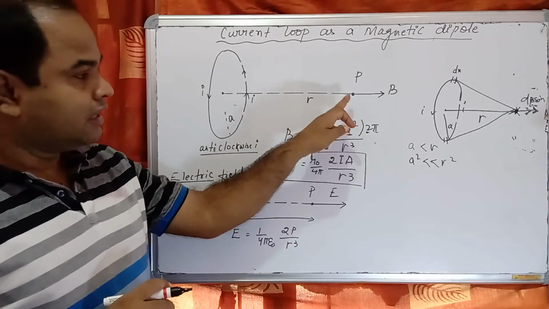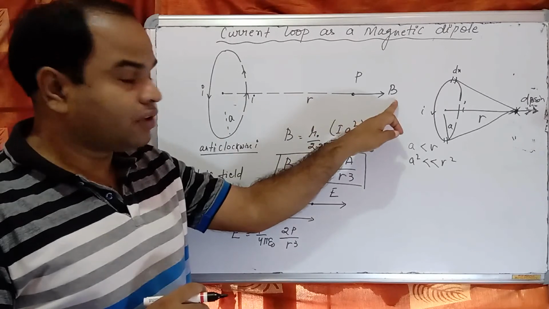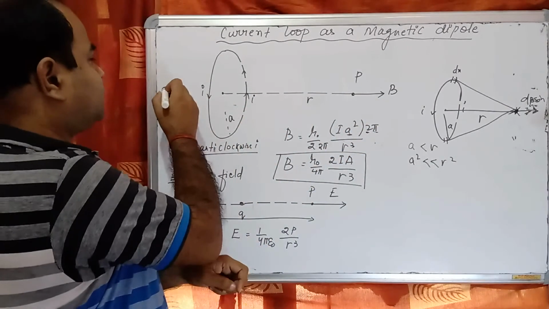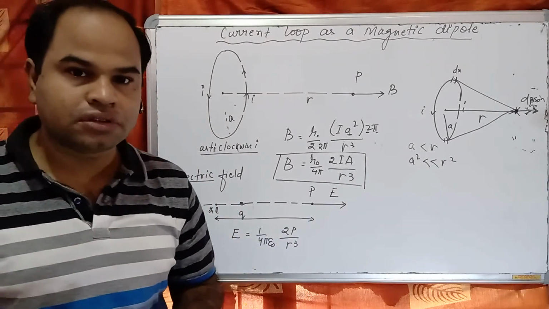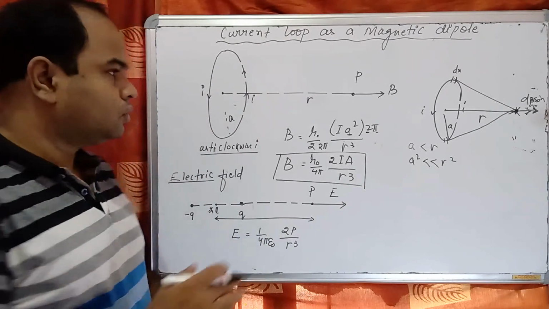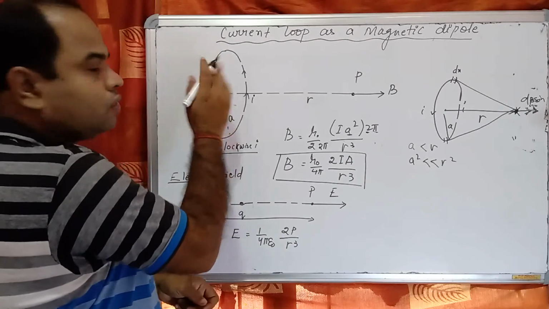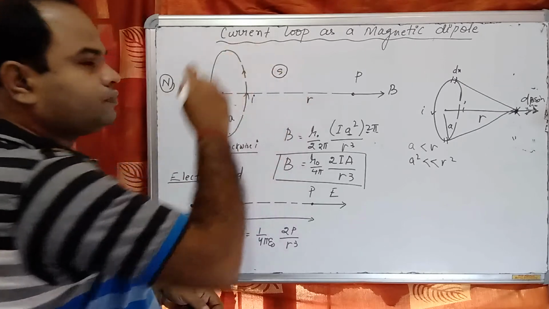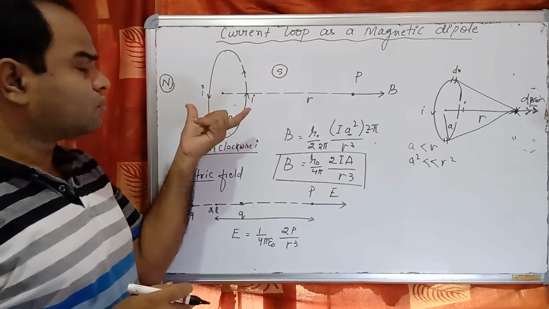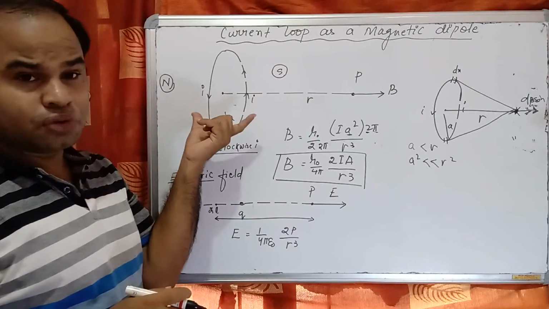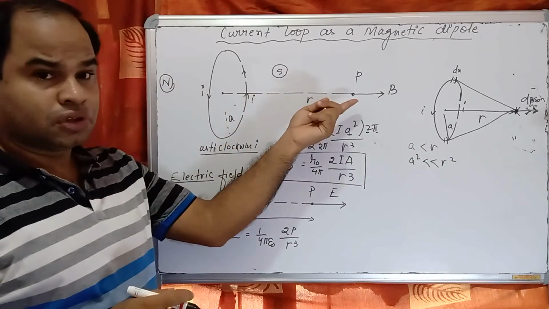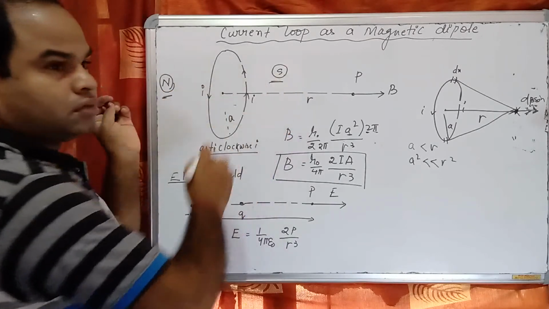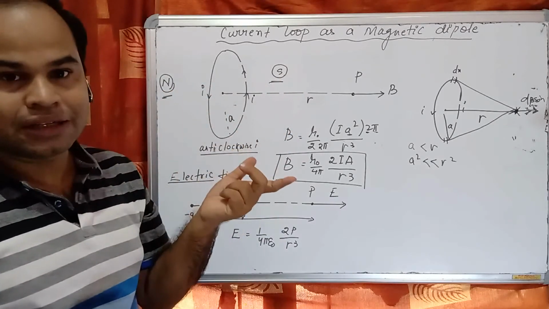Since it is carrying magnetic field in this direction, we know magnetic field always travels from north pole to south pole. So for the loop, this is the north pole and this is the south pole. This circular current carrying conductor produces magnetic field at this position, so that means it is a magnetic dipole.